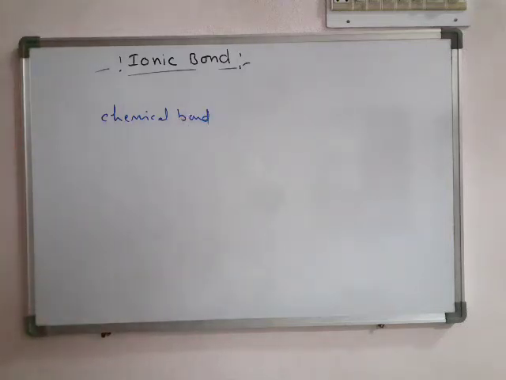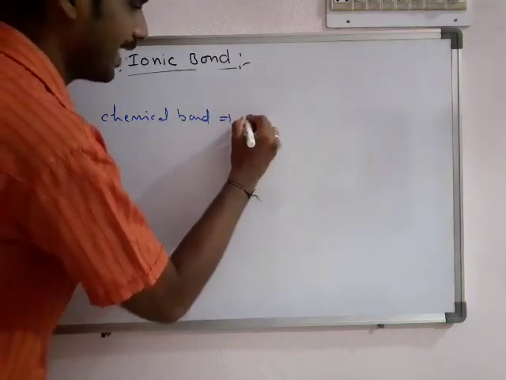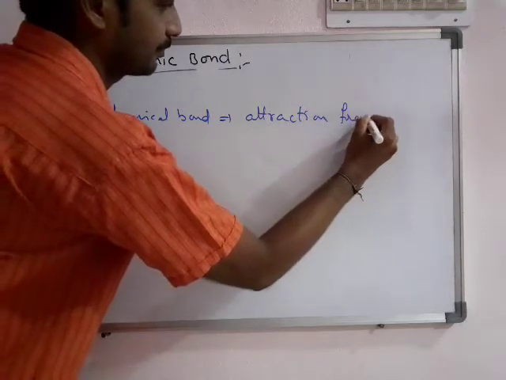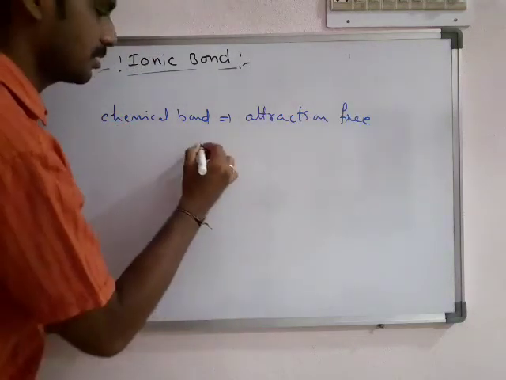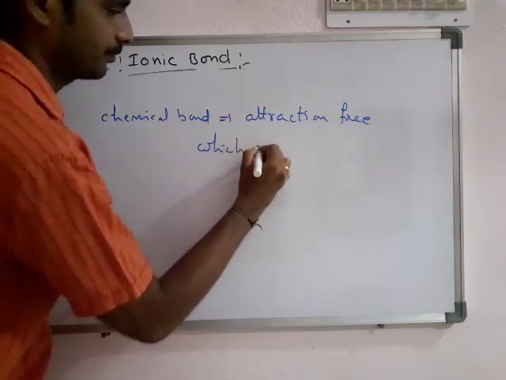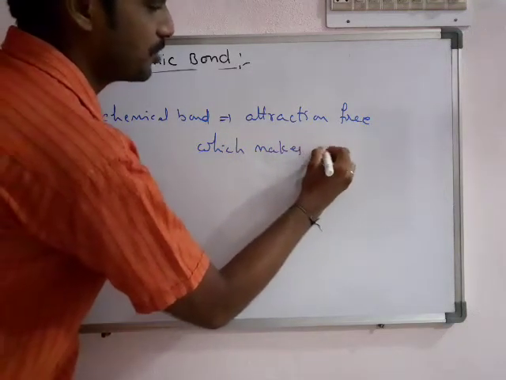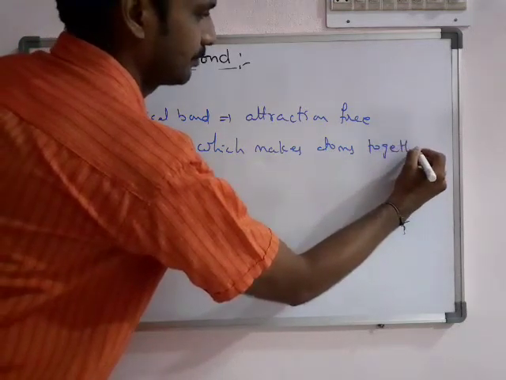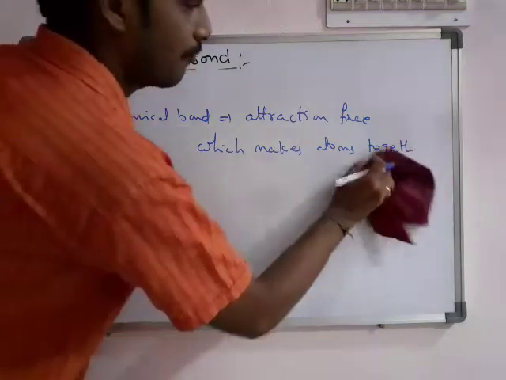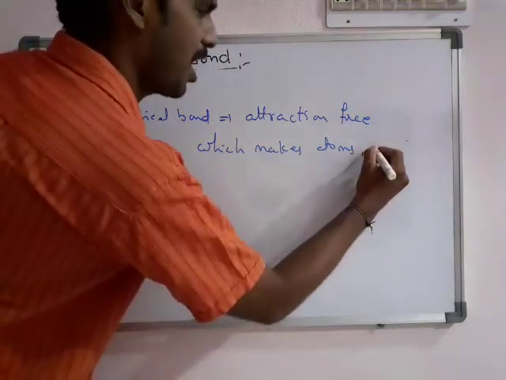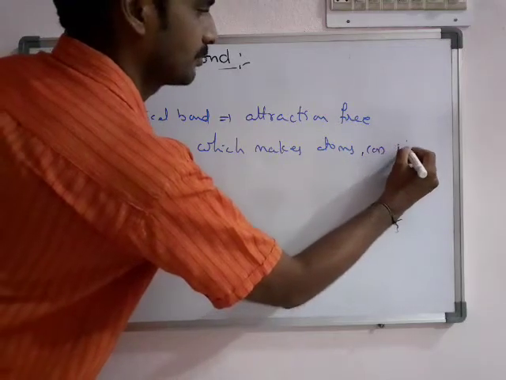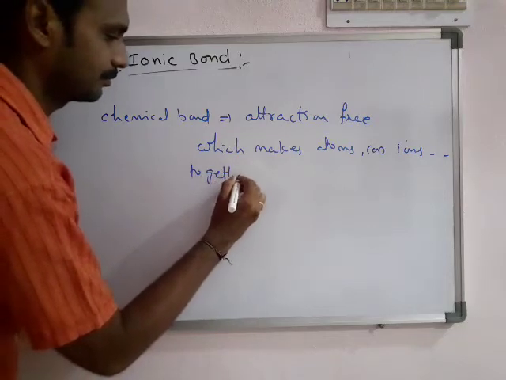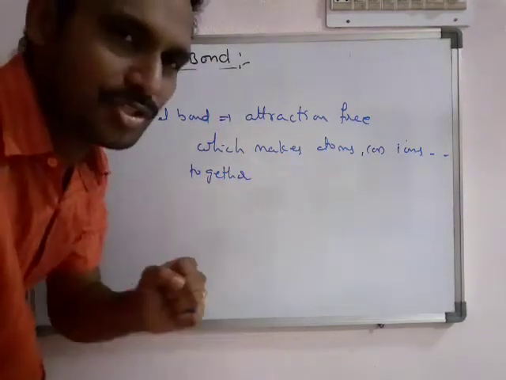Chemical bond means this is an attraction force, the force of attraction which makes atoms or ions together.